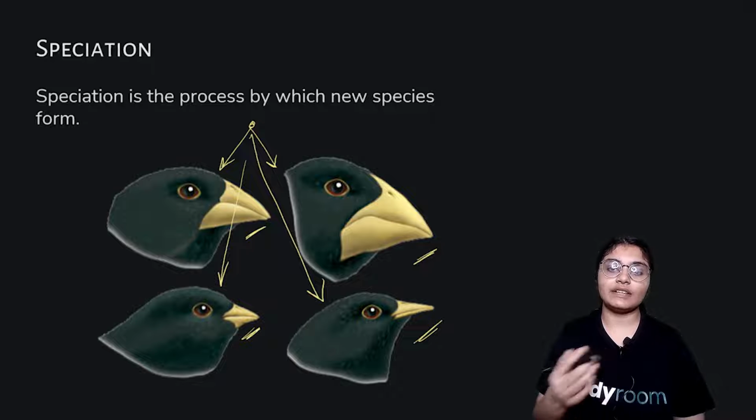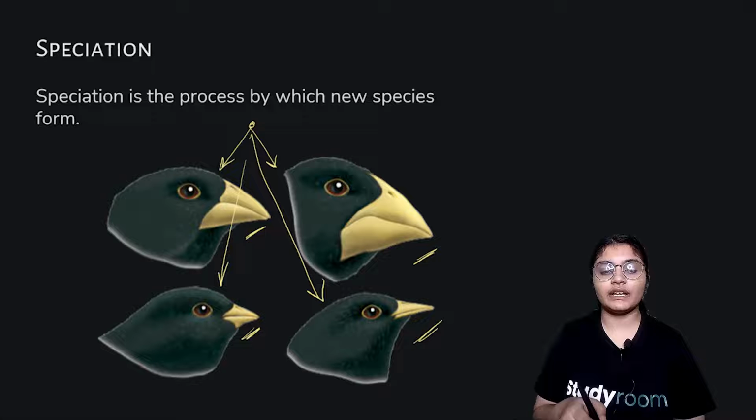Gradually, after so many millions of years, we find in nature these different kinds of birds with different beaks. This is how new species are formed from species that originally existed, due to certain natural factors like limited resources, limited food, etc.